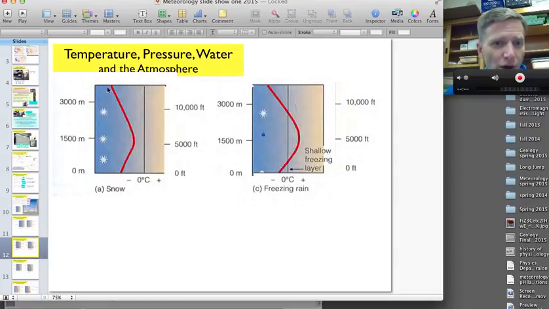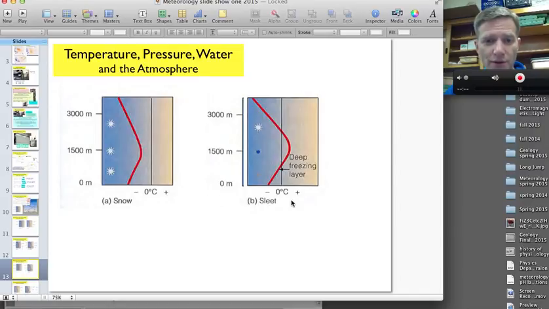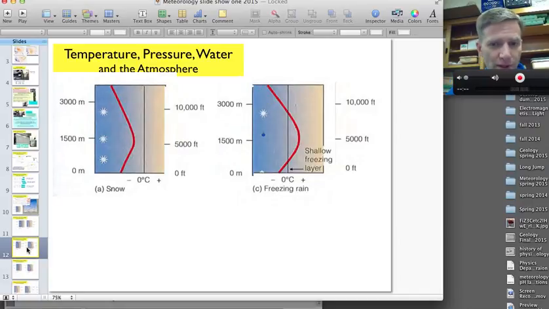Then we could look at snow. Snow is where it stays cold the entire time as it's falling. Freezing rain: it's cold, cold, cold, melts, but then it stays melted, then boom, right as it hits the ground, it's frozen. So the way the temperature changes within our atmosphere has a lot to do with the type of precipitation that falls. The difference between sleet and snow, sleet will melt, but then it will refreeze before it hits the ground. Whereas freezing rain pretty much freezes right as it hits the ground.